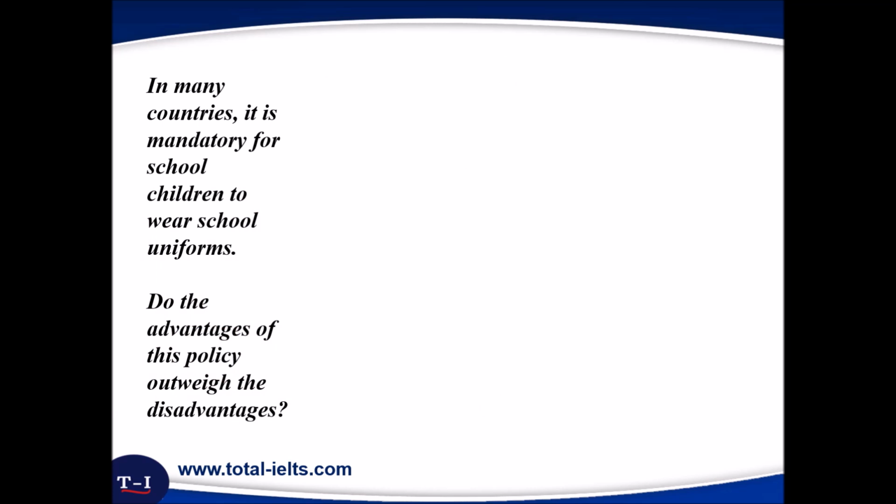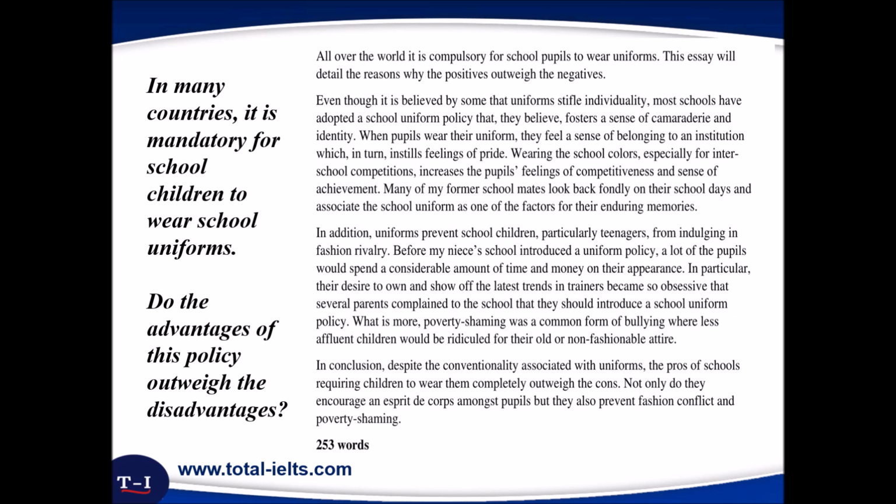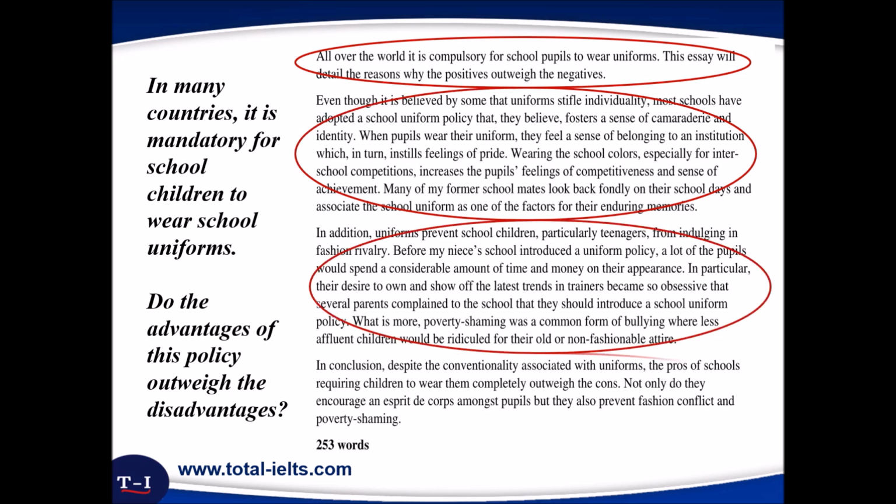Here, for example, is an advantages outweigh disadvantages question, and the topic is pretty straightforward. In many countries, it is mandatory for school children to wear school uniforms. So let's look at an example. Immediately we can see it's a 4-paragraph answer, and the paragraphs are clearly divided. We have an introduction, 2 body paragraphs, and a conclusion.